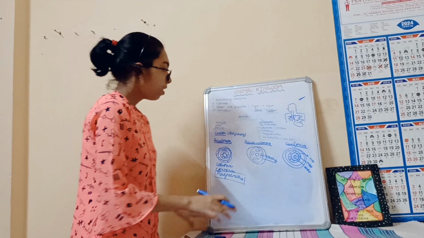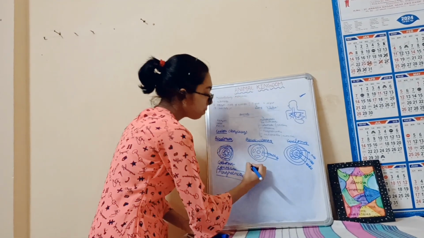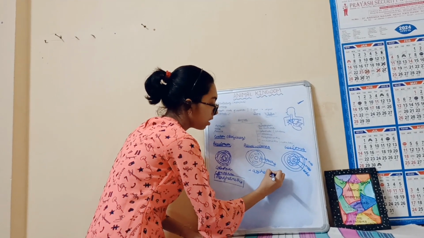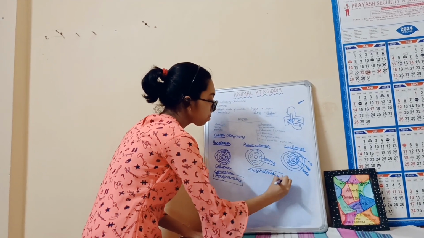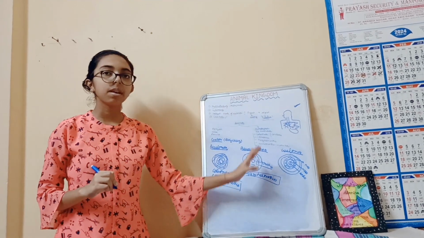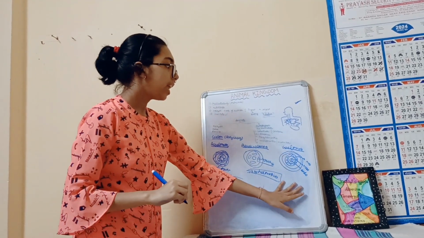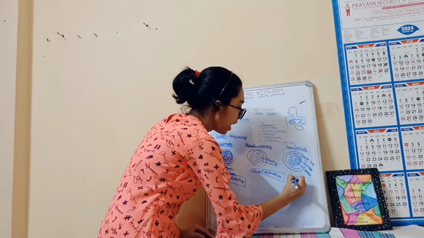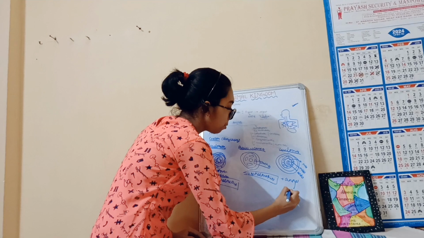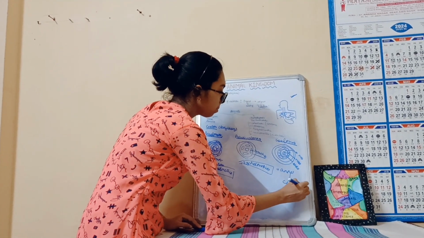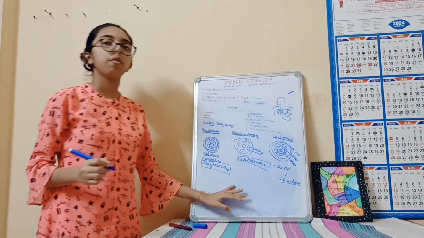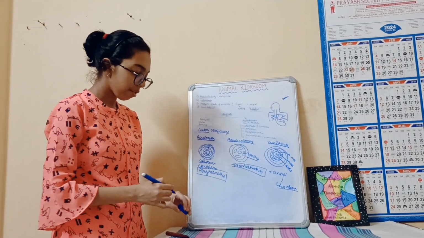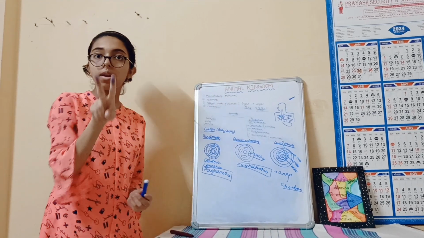Now this is our pseudocoelomate, which is only Aschelminthes. It is also important. Mark this. So Aschelminthes comes under pseudocoelomate. And next is our coelomate, that is from Annelida up to Chordata. So this is our body cavity, that is coelom. Last topics are left. Two last topics are left.